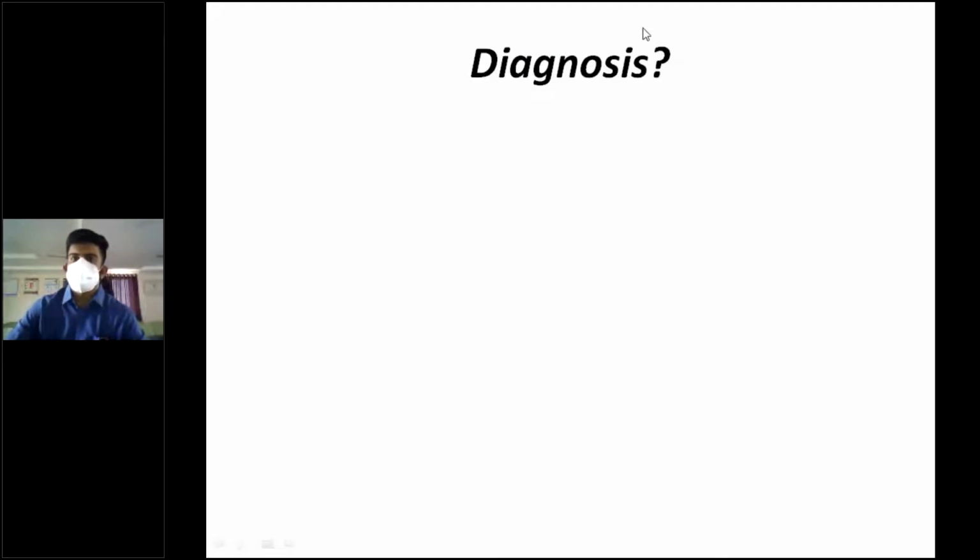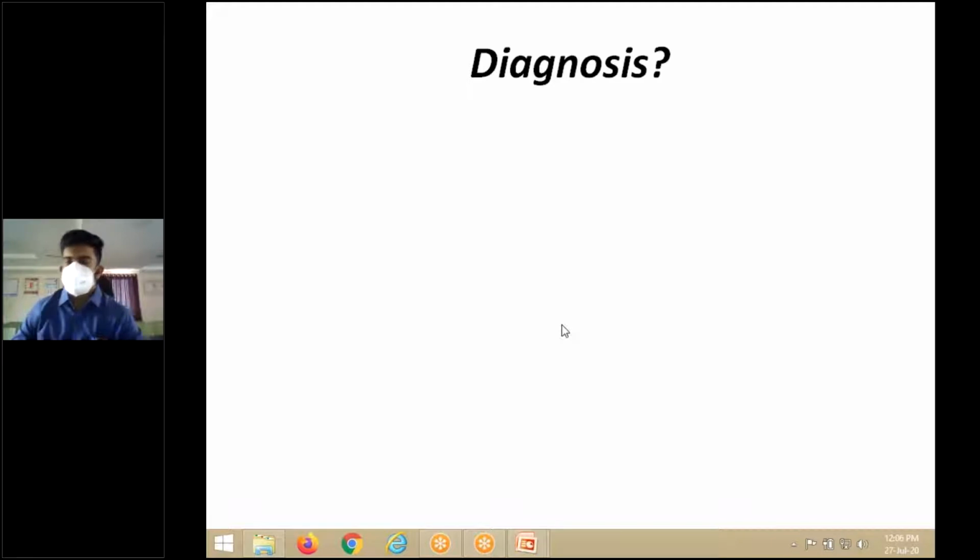What can be the diagnosis? If you have a differential diagnosis, you can. Bal Mukesh says acute leukemia, thrombocytopenia, microangiopathic hemolytic anemia, MAHA, pancytopenia, Nikila.